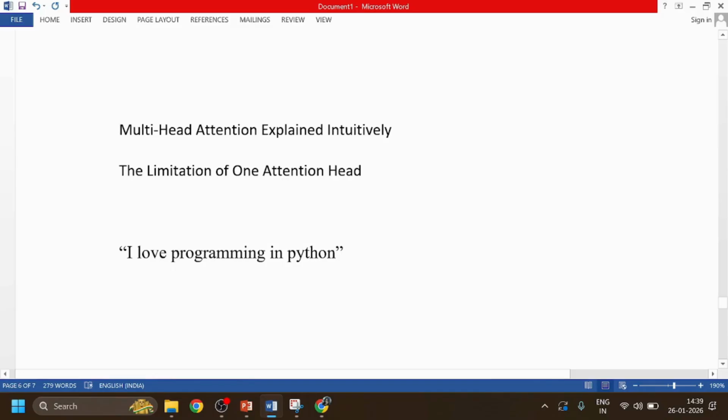Another is activity to tool. One head cannot capture all of this well.